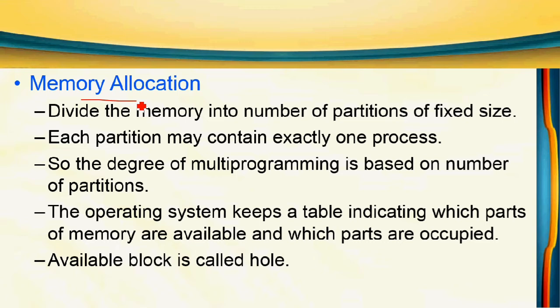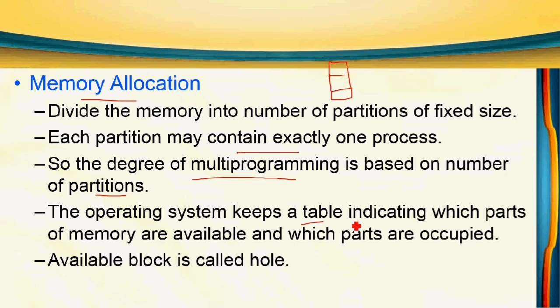Then memory allocation. Suppose a process needs memory, how can memory be allocated for it? That is the topic here. We already know that memory can be divided into partitions 1, 2, 3 like that. Each partition contains exactly one process. If there are 3 partitions, we can store 3 processes. So the degree of multiprogramming is based on the number of partitions. If we have many partitions, we can store many programs in the main memory.